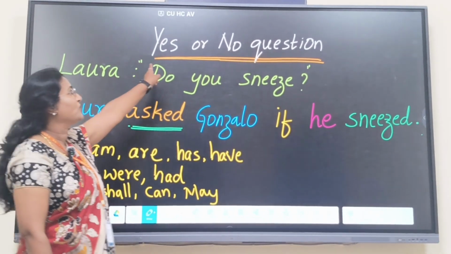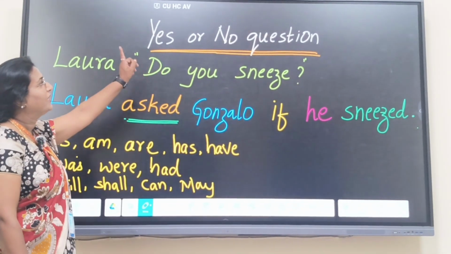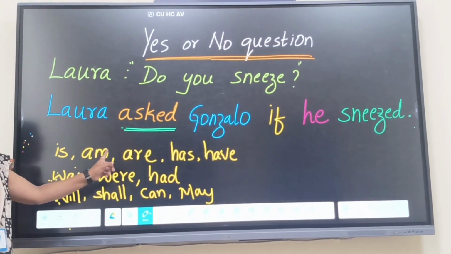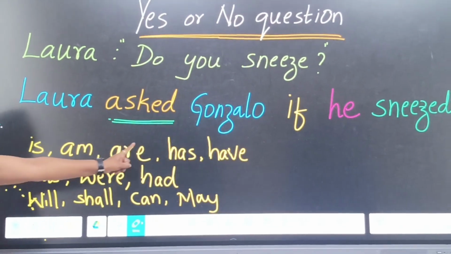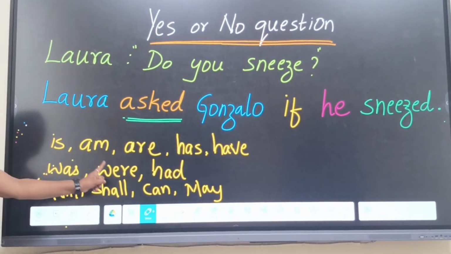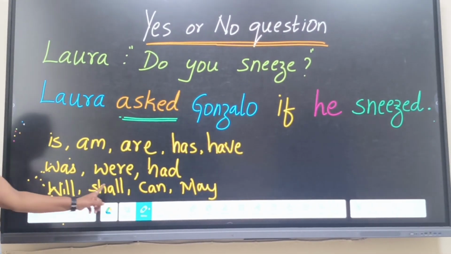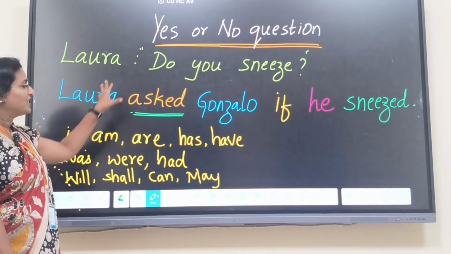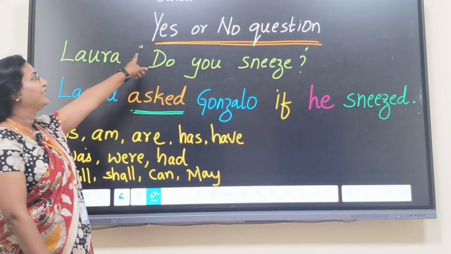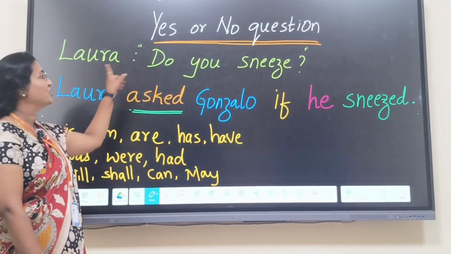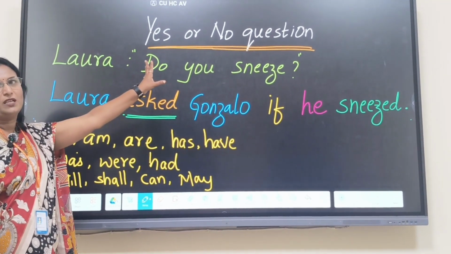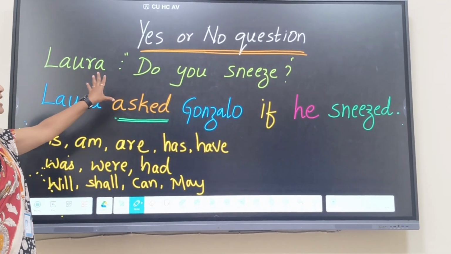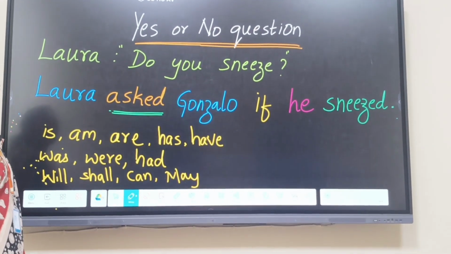How to report yes or no questions? Yes or no questions begin with the helping verbs is, am, are, has, have, was, were, had, will, shall, can and may. And the answers for these questions would be either yes or no. Hence it is called yes or no questions. After identifying the yes or no questions, you have to report like this.